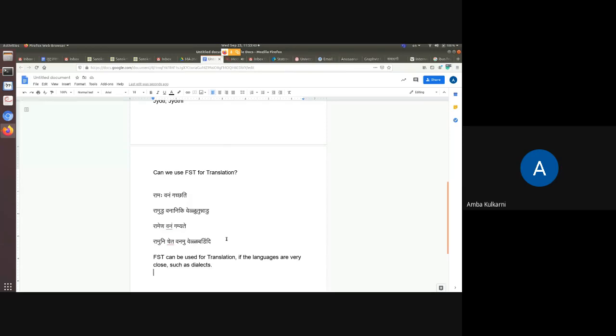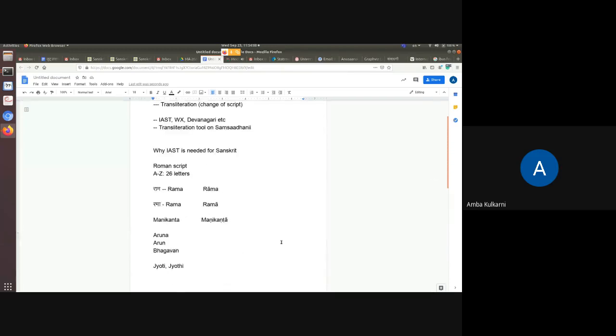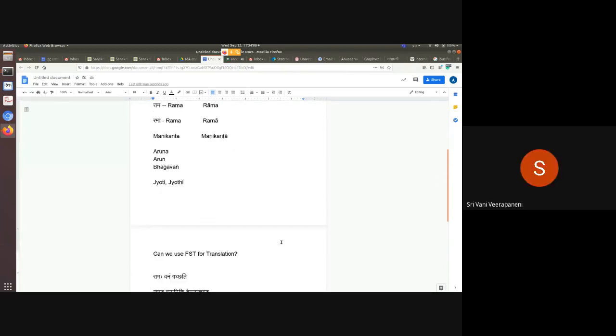They will find it natural for them. Such translation systems can be built very easily using this finite state transducer technology. So this was one thing which I wanted to tell you about the finite state transducer.